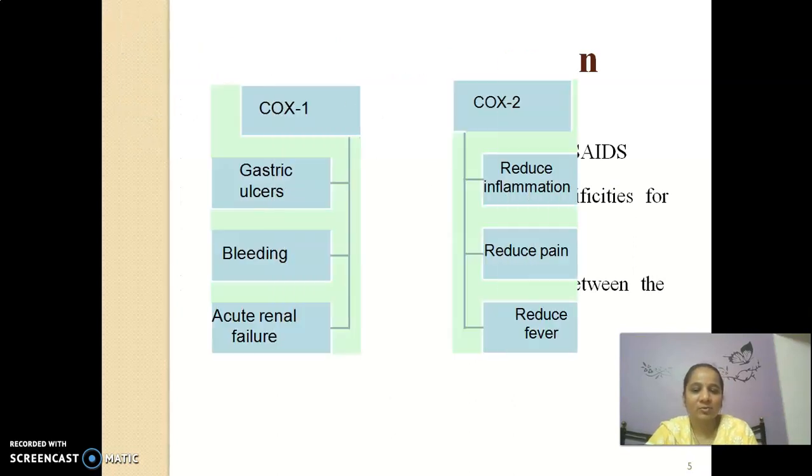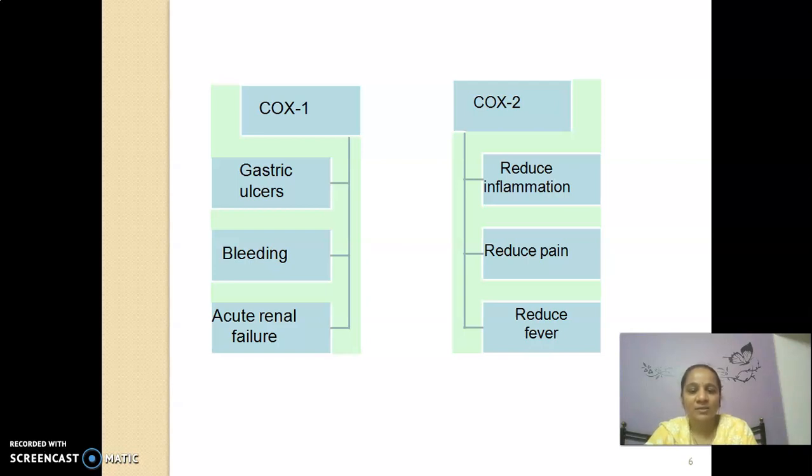Let's see which kind of side effects we are facing. Due to the blockage of the COX-1 enzyme, it produces gastric ulcer, bleeding and acute renal failure. The COX-1 enzyme is responsible for the generation of mucus, and mucus protects the gastric layer, so inhibition of the enzyme produces gastric ulcer and gastric bleeding.